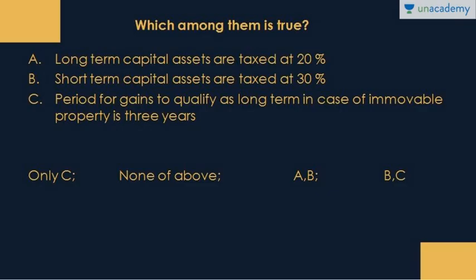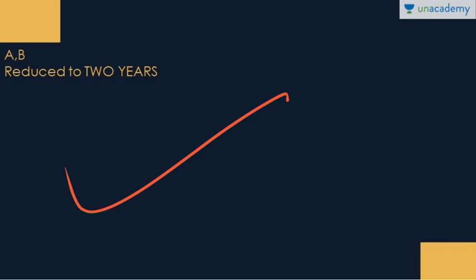Sorry, here only A and B are the correct answer. Sorry, if you look at C, this one is wrong. Why? Because earlier, the time period for classifying as a long-term asset was 3 years, but now it is 2 years, and as far as the tax goes, it is rightly mentioned here. So long-term capital asset at 20%, short-term at 30%. So we here have A and B as the correct answer.